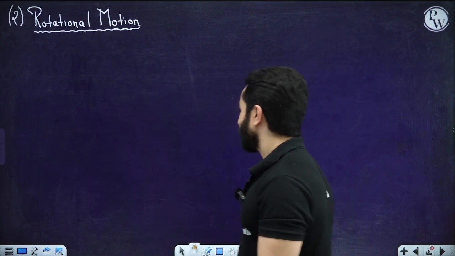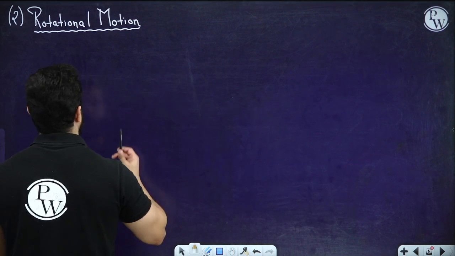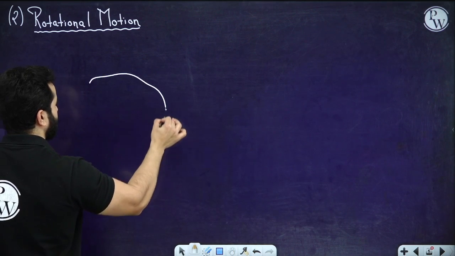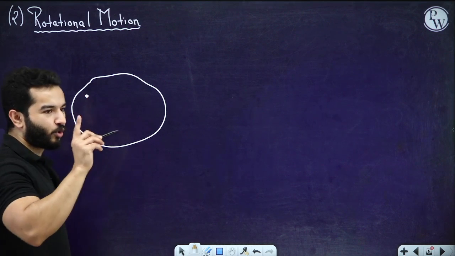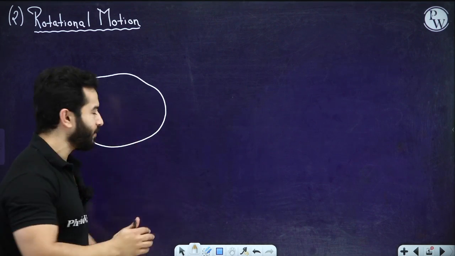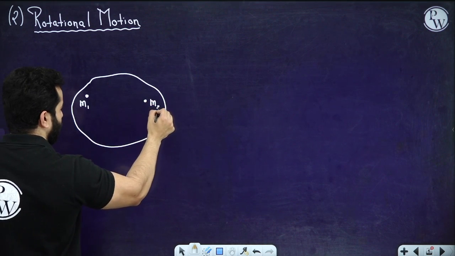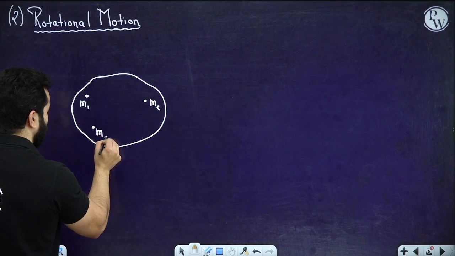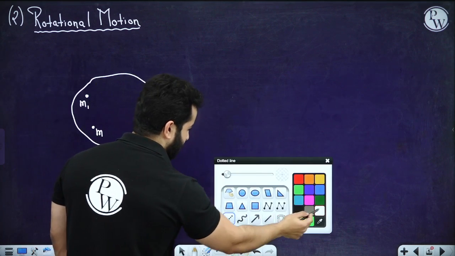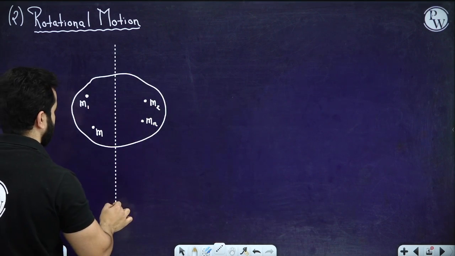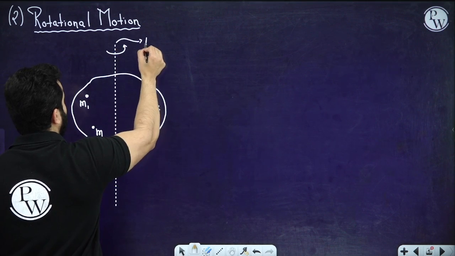So under rotational motion, let's suppose that we have a rigid body, and let me draw a random rigid body. We are going to talk about the perpendicular distances of these particles. Now you know which particles I am talking about. It is made up of many particles. Let's name them M1, M2, M3 and so on, Mn. And let me draw an axis. This axis will be known as the axis of rotation.